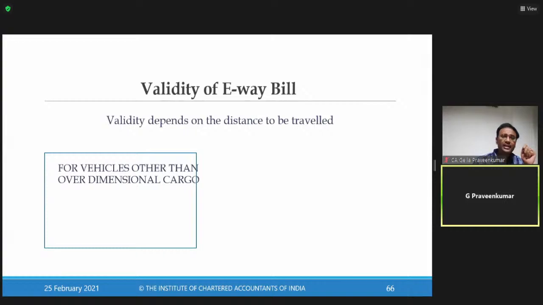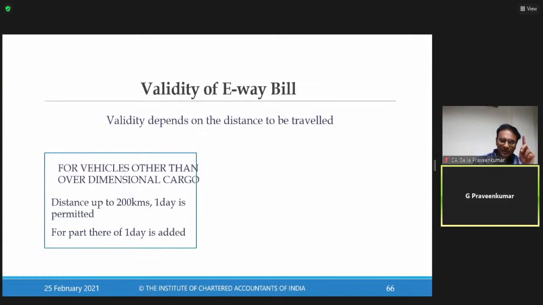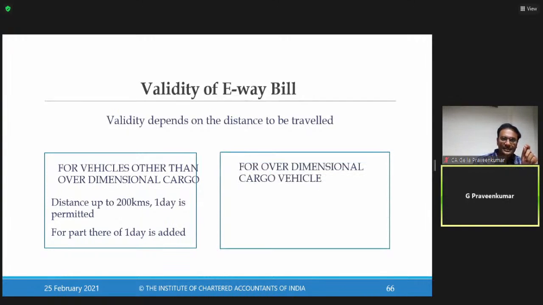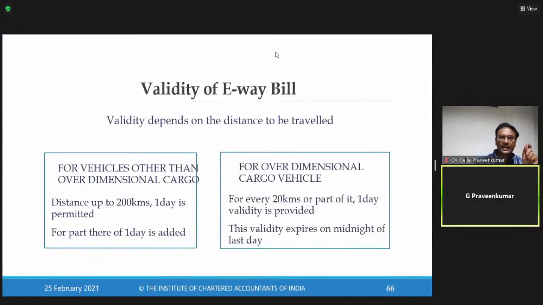Now, validity of e-way bill depends on the mode of transportation. Please bear in mind, this is one amendment which has happened on 1st Jan 2021. So for your examinations, what I am going to talk to you is not relevant. For your examination, your institute material is relevant. In this particular slide, the change which I have brought in is effective from 1st Jan 2021. For your examination, what is there in your institute material is applicable.